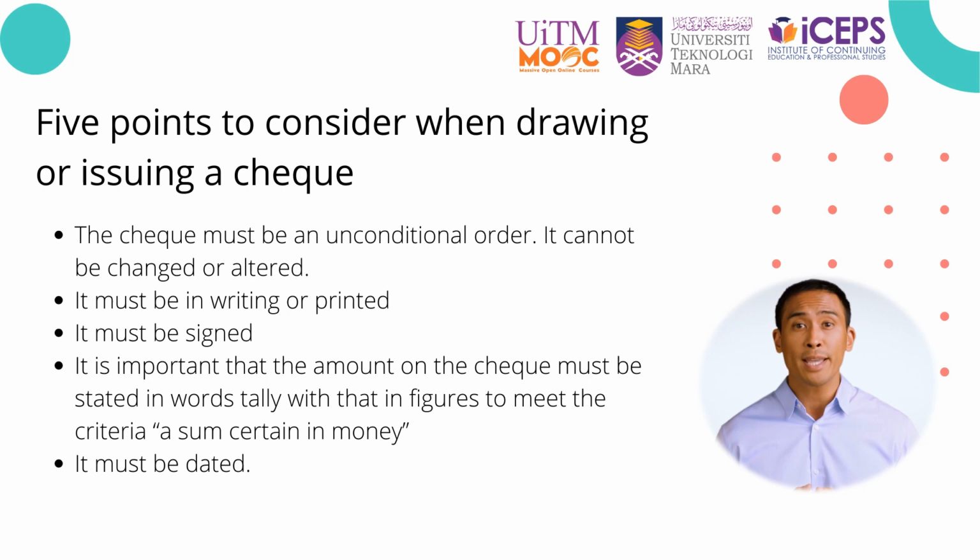It must be dated. Moreover, bank will not pay a check with material alterations such as date, amount, words, and figures, crossing, order to bearer and payee's name. Three types of check dates include ante-dated, which refers to a check that has a date before the date of issue/today's date; post-dated, which refers to a check that has a date later than the date of issue. A post-dated check is not payable on demand and thus cannot fall within the definition of check; and stale or out of date, which is a check that has a date more than 6 months from the date of issue.